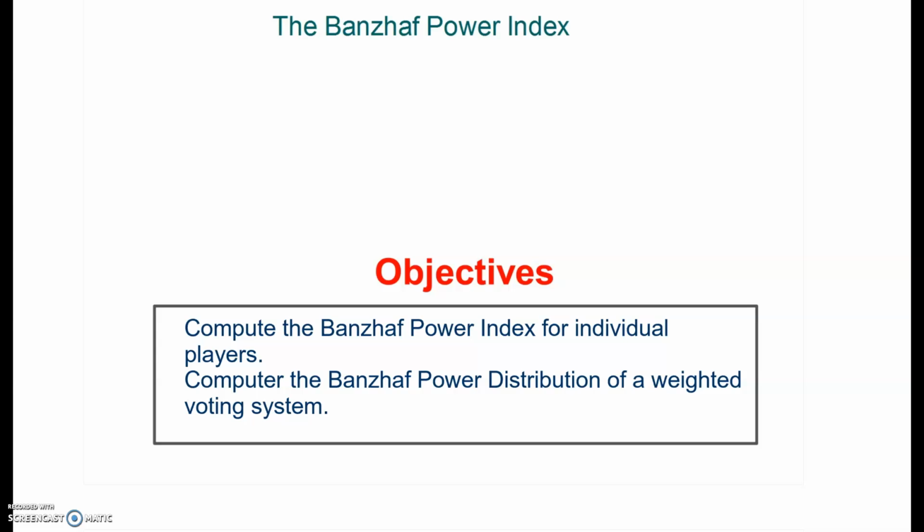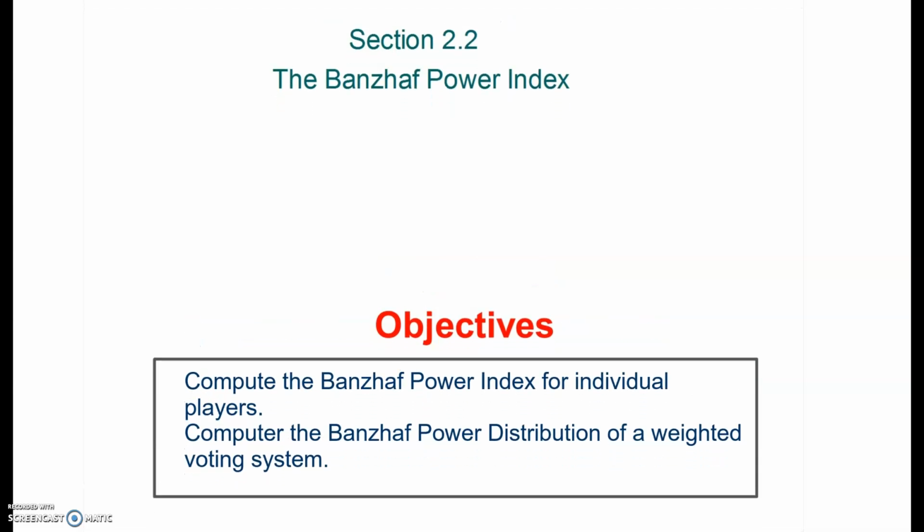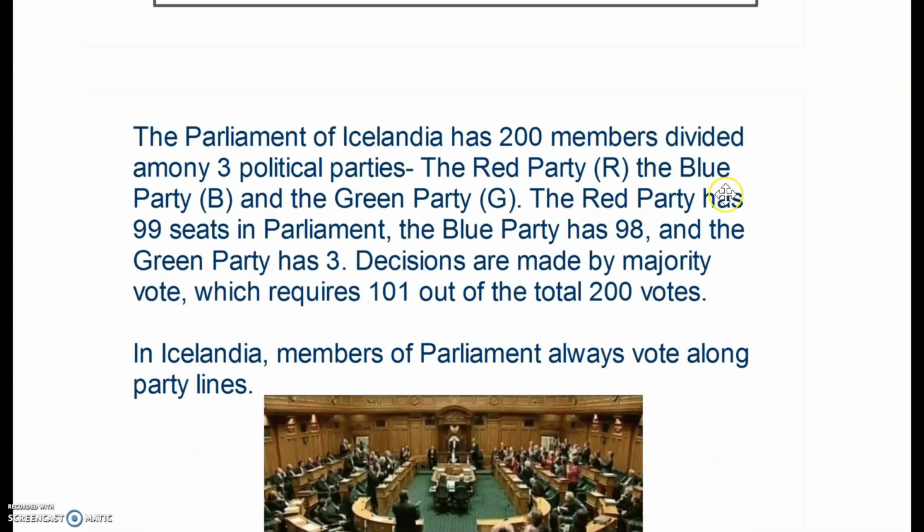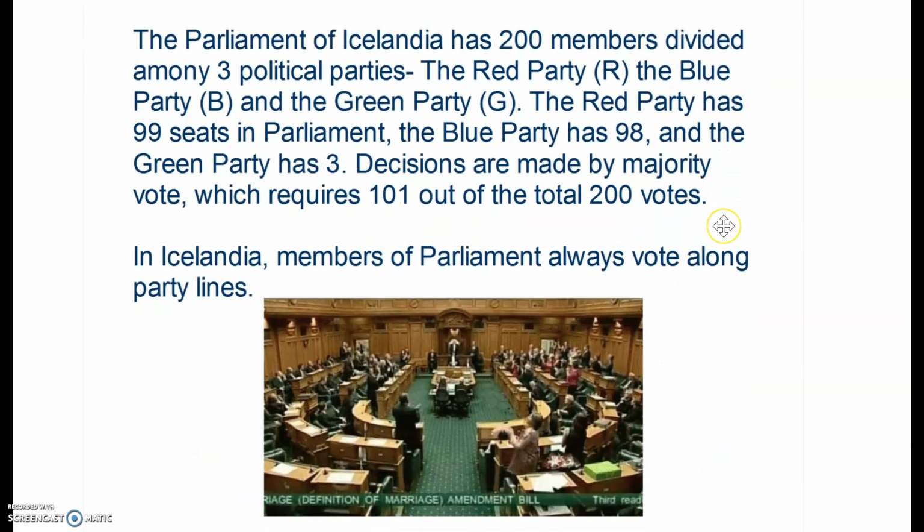Okay, here we go. We're going to start Unit 2, Section 2. We're going to break Section 2 into two separate lessons. So let's get started. The first thing, this is all about the Banzhaf power index and Banzhaf power distributions. By the end of this lesson, we want to be able to compute the Banzhaf power index for individual players. And we want to be able to compute the Banzhaf power distribution for a weighted voting system. All right, here's our first example.